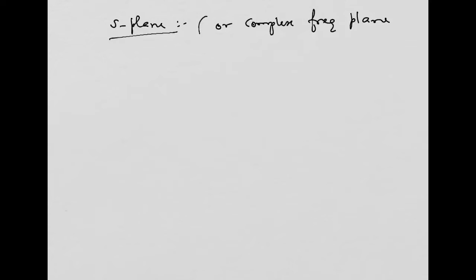So let me introduce the basics behind it. Before moving further, I just want to say what is called the S-plane representation. What is called the S-plane? Or let me say what is meant by the complex frequency plane. A complex frequency is denoted as S. It will have a real part and an imaginary part: sigma plus j omega.